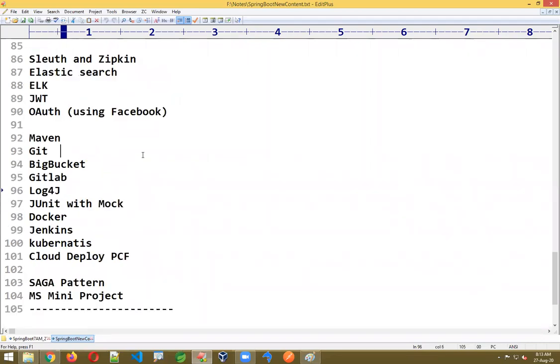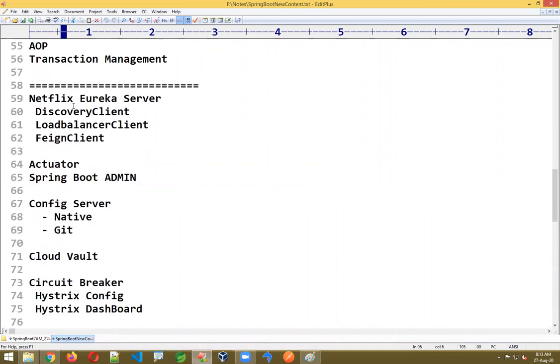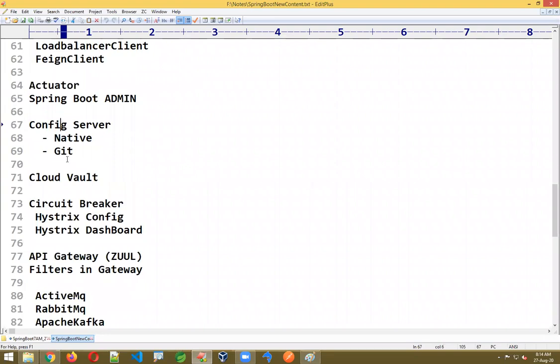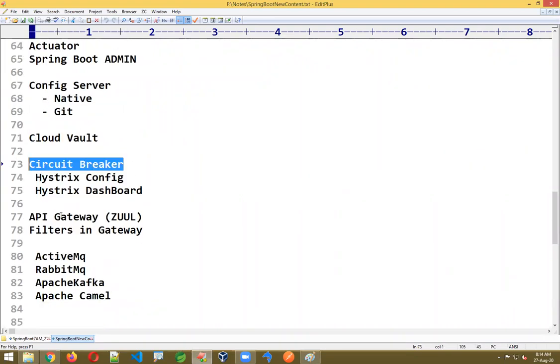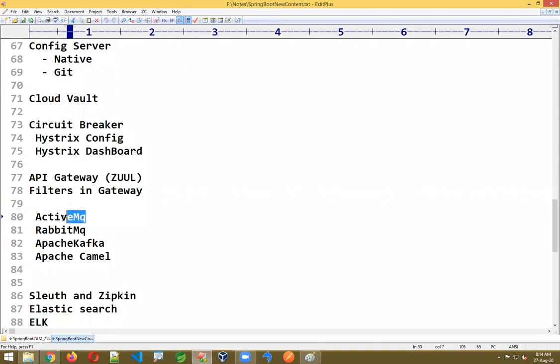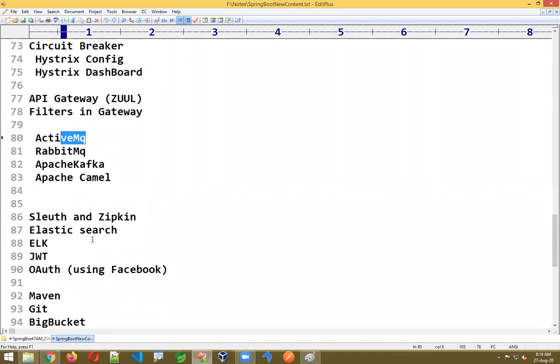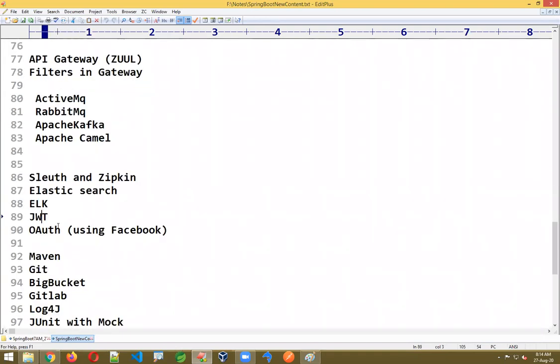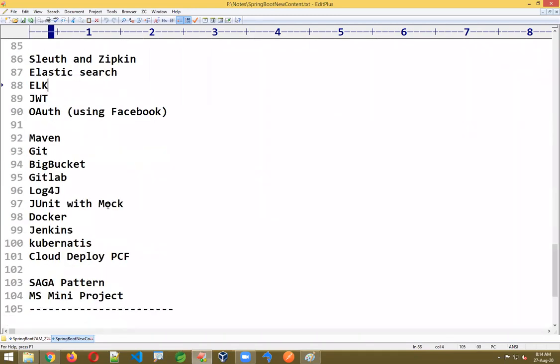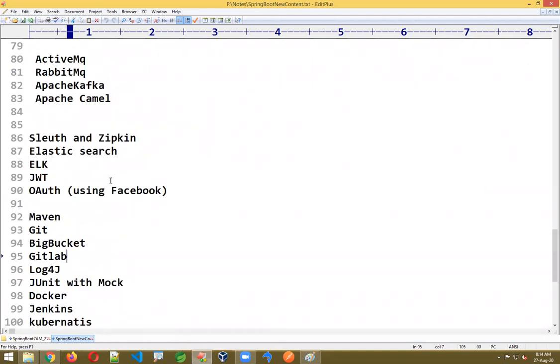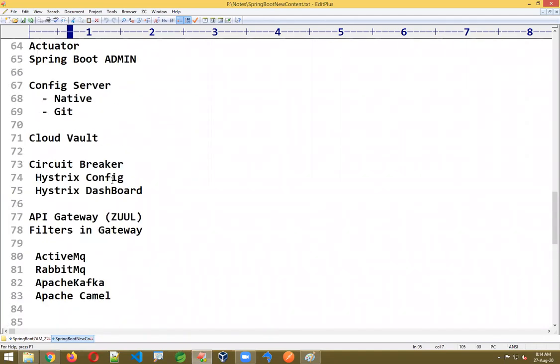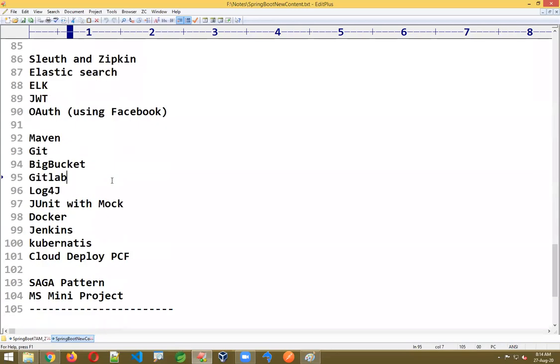Microservice topics are also there. You can see here: Eureka, discovery, load balancing, actuator, admin client, config server, cloud vault, circuit breaker, API gateway, ActiveMQ, RabbitMQ, Camel, Kafka, Sleuth, Zipkin, ELK, JWT, Elasticsearch. All concepts will be there. Actually I have to type this, I just haven't done it. I am still typing because I kept the content somewhere else, and I have to search for that.